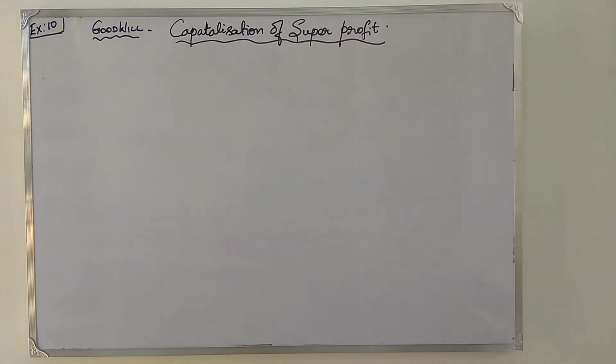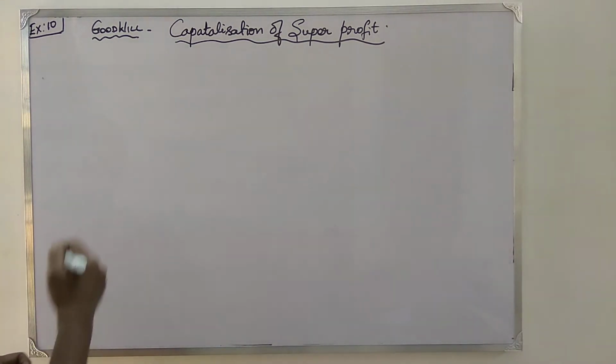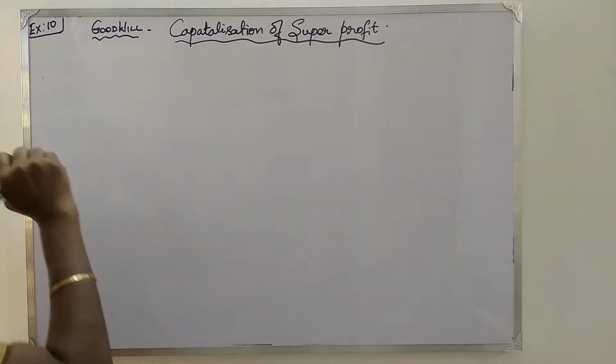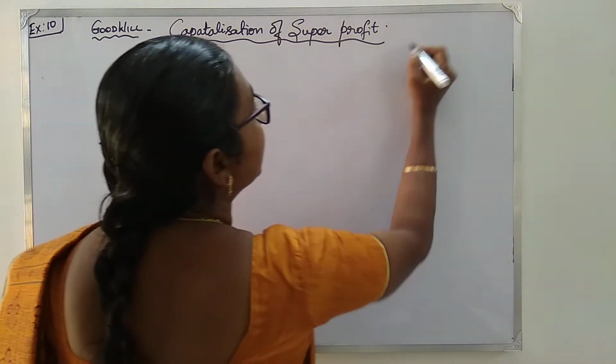Next, average capital employed given is 3 lakhs. So we are going to find out what is the average profit, then normal profit, then super profit. Then we are going to find goodwill by capitalizing super profit. Okay, first to start with, we are going to find what is the total profit. We'll do the calculation here.